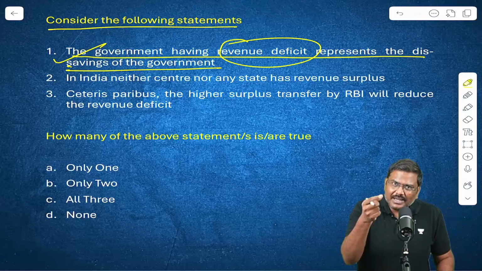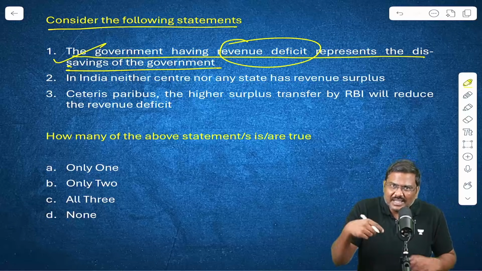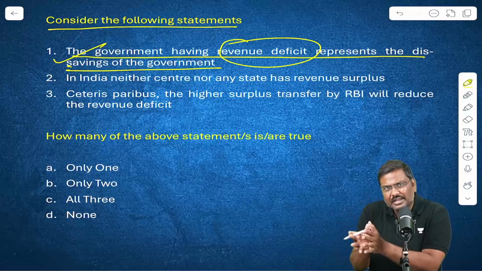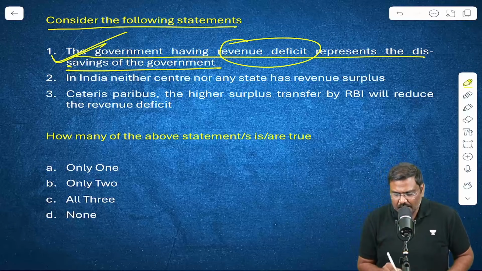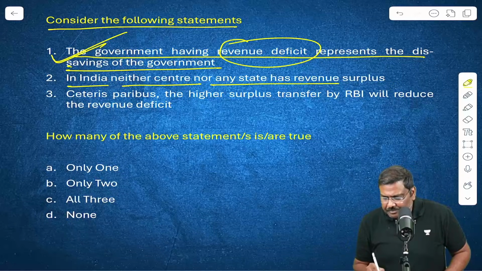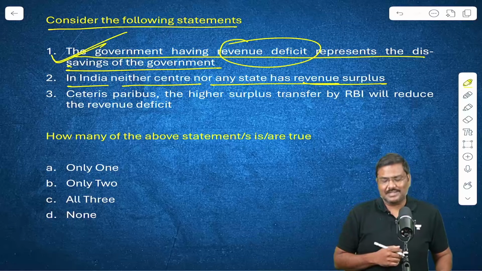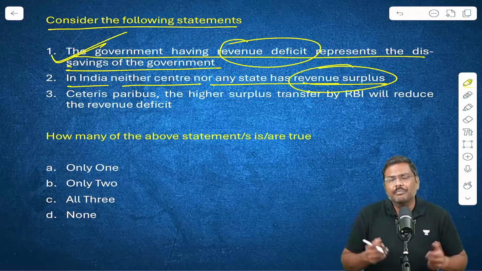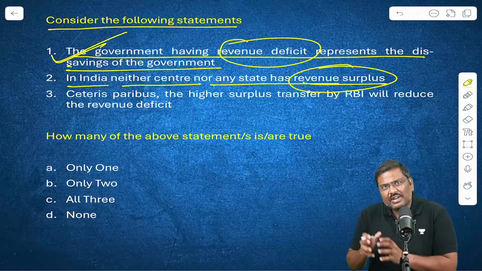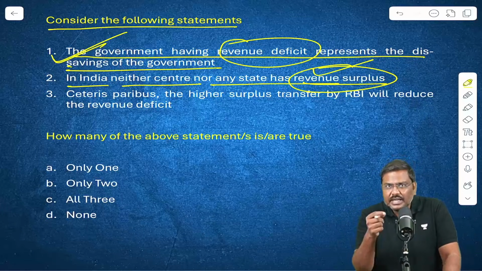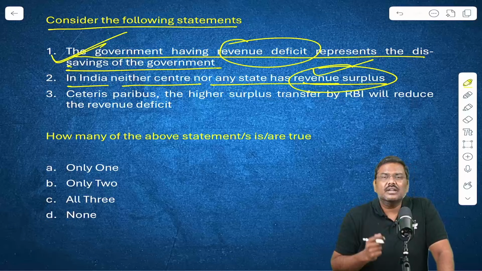So when you look at the revenue deficit, does it represent a dis-savings, that is, more spending compared to your income under the revenue head? Yes. In India, neither the center nor any state has a revenue surplus, right? Does the center have a revenue surplus? No. Does any state have a revenue surplus? Yes. This was in fact mentioned in the Economic Survey as well.